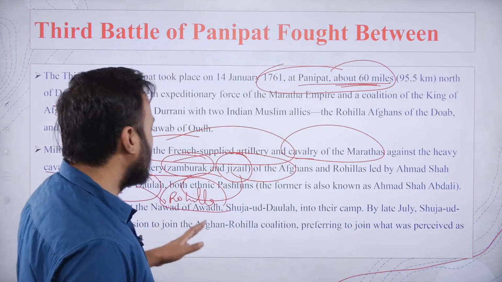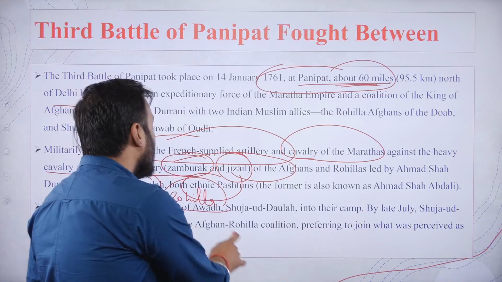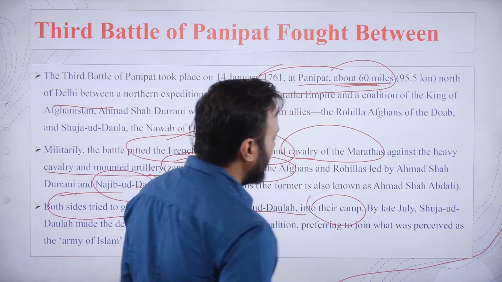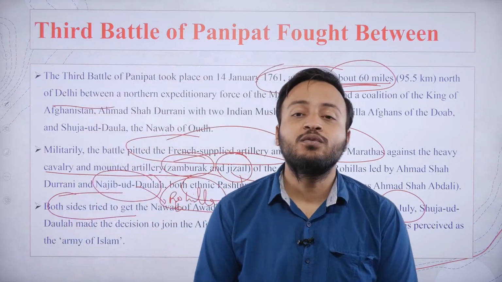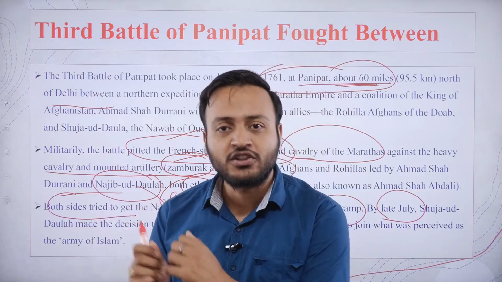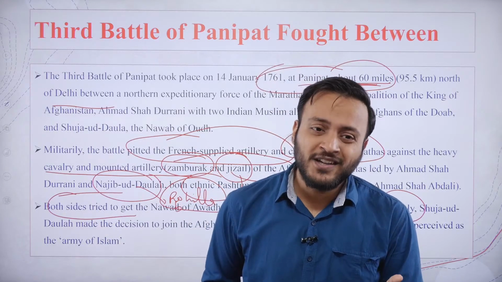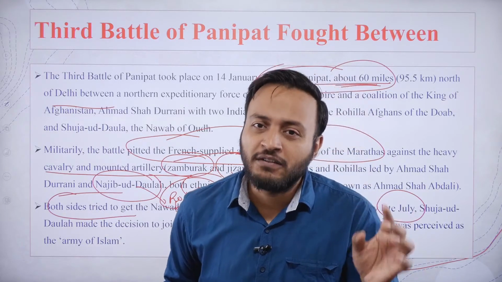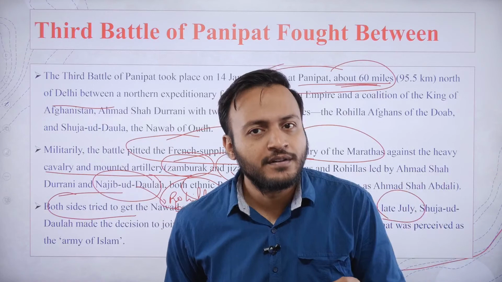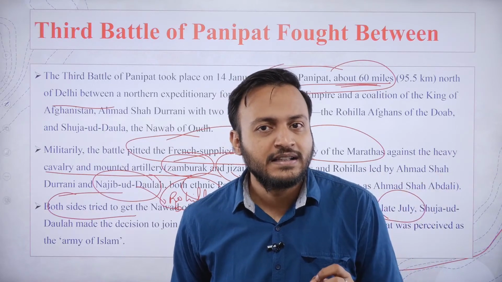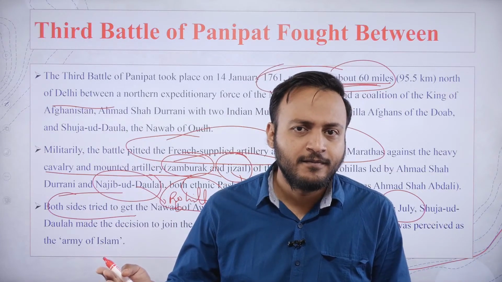Now, after that, both sides tried to get the Nawab of Awadh, Shujauddin, into their camp. However, by the end of July, Shujauddin decided to join the camp of Ahmed Shah Abdali, not the camp of the Marathas. However, let me tell you one thing. It was due to the Nawab of Awadh Safdar Jung that the Marathas had become the enemies of the Rohilla Afghans. Had that not happened, the Rohillas might have been neutral in that battle.